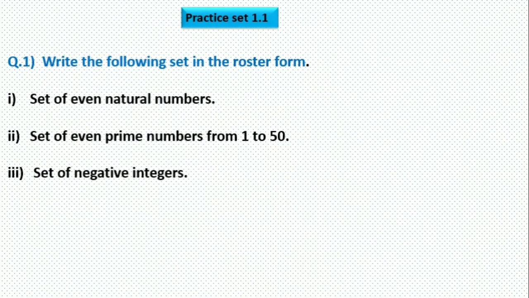Okay, now we will see how to solve practice set 1.1. Write the following sets in roster form. Now, set of even natural numbers. Unlimited natural numbers are there. Even natural numbers, that also unlimited are there: 2, 4, 6, 8, 10, 12, like this. Unlimited natural numbers are there. So how many numbers will you write? In that case we will write like this.